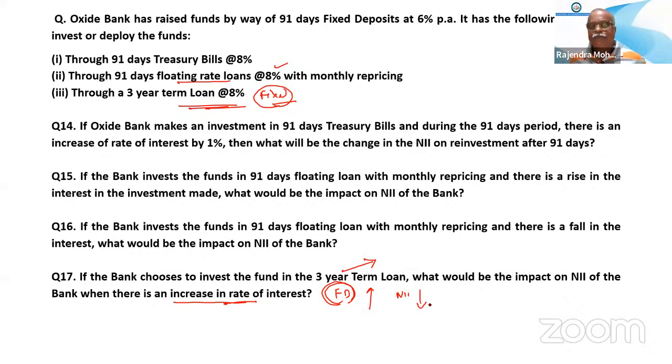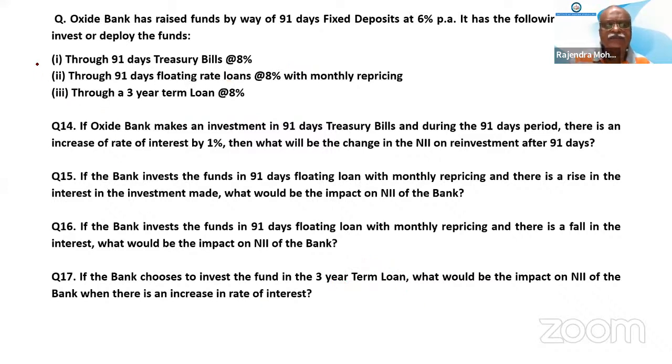Clear or not? Sir, here they are asking only about the term loan, so how can we assume the FD also? See, here 3 options are given. According to this option, it is given. So when a 3-year term loan is given at a rate of interest of 8%, it means 8% for the 3-year term. That is why a floating rate is given.